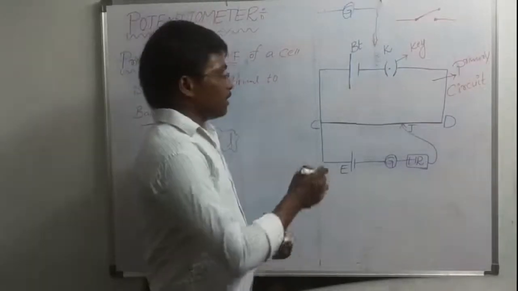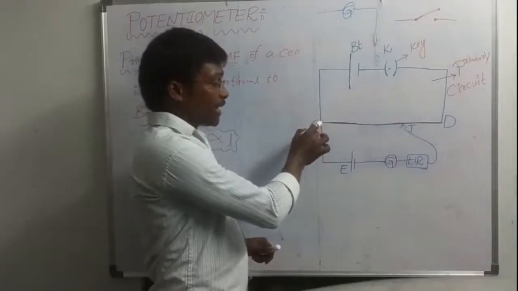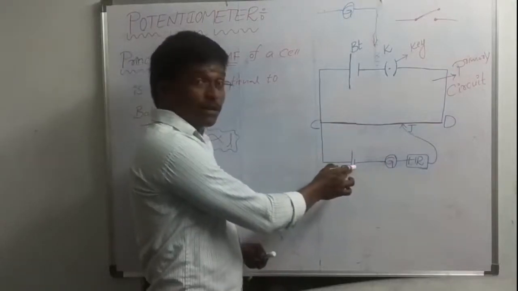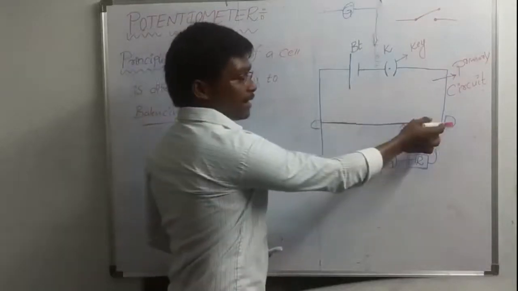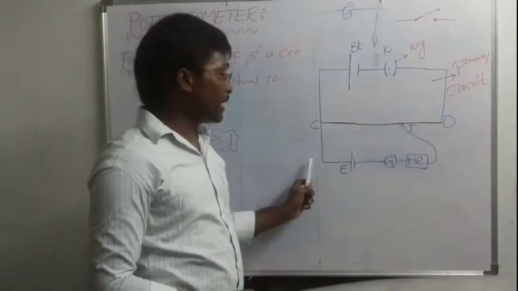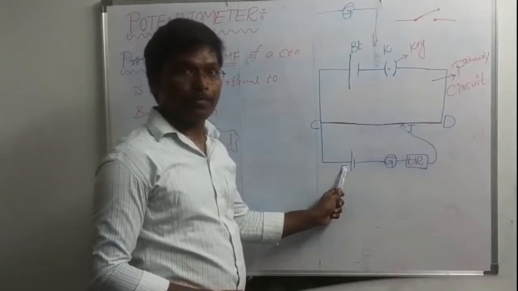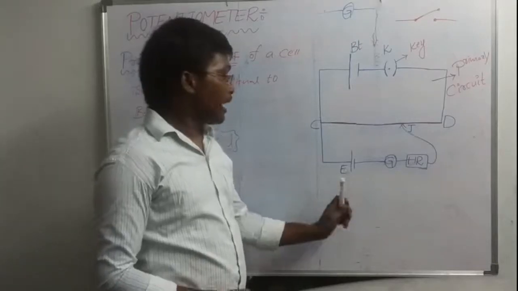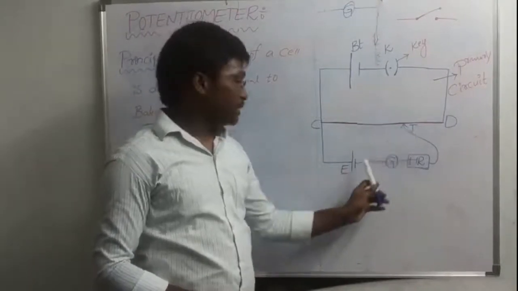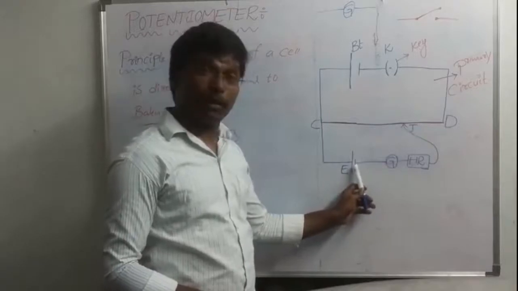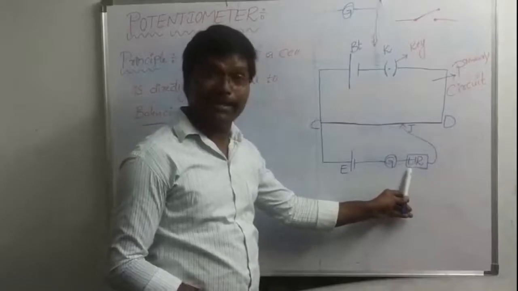One end of the potentiometer wire is connected to the positive terminal of the cell. This is one end of the potentiometer wire and this is the other end. So one end of the potentiometer wire is connected to the positive terminal of the electric cell, and the negative terminal of the electric cell is connected to the jockey through a galvanometer and a high resistance box.